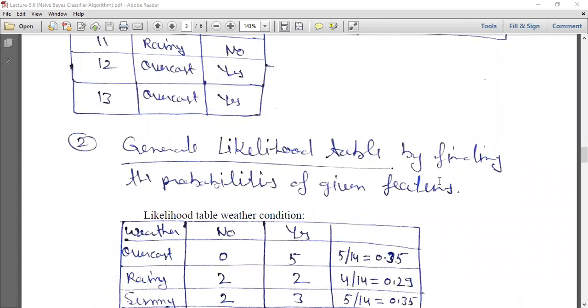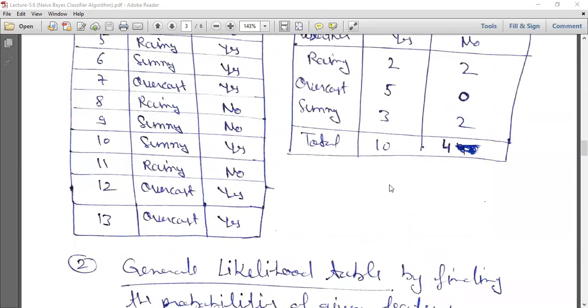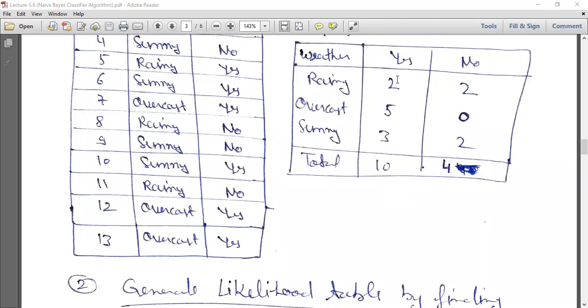Now generate the likelihood table by finding the probabilities of the given features. Likelihood table, weather condition: overcast, rainy, sunny. Overcast: no 0, yes 5. Rainy: no 2, yes 2. Sunny: no 2, yes 3. Now calculate all. How do we get 14 in total?